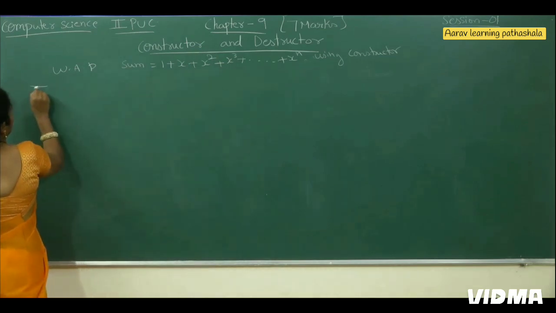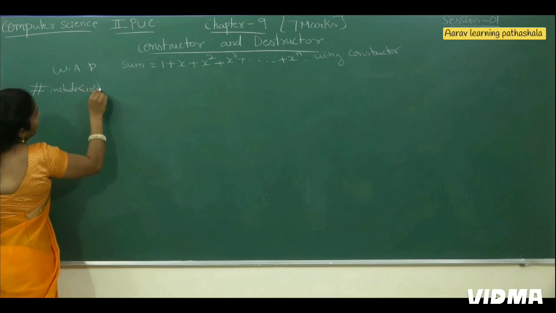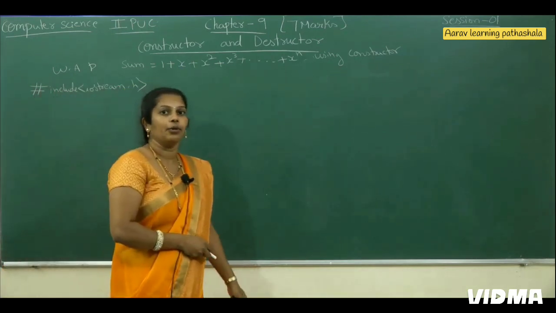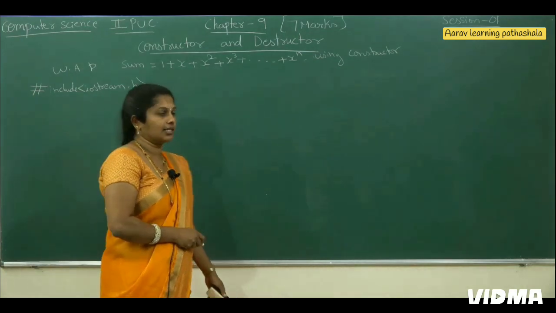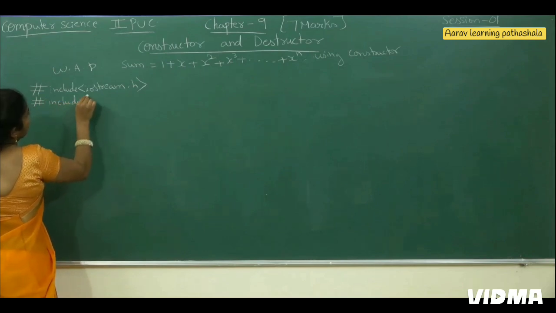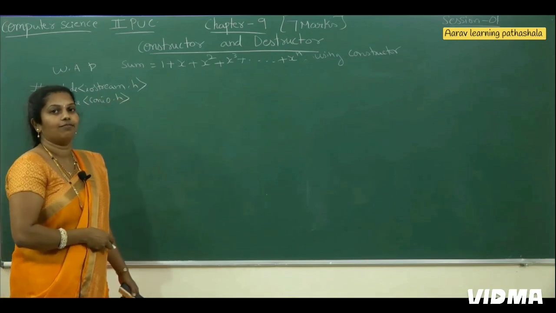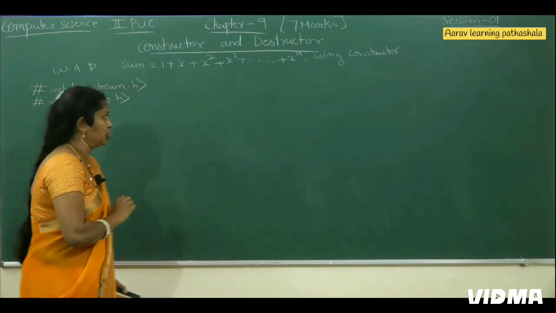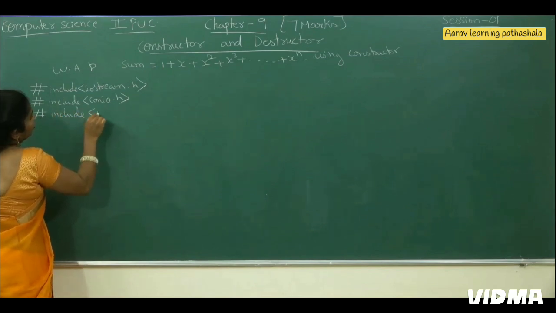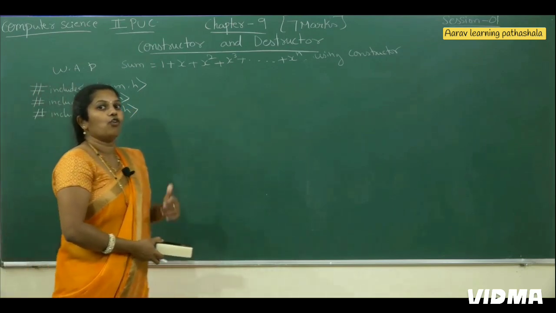As usual, first start with the header file: include iostream.h. This is the supporting header file for cin as well as cout. Next header file: include conio.h. This is the supporting header file for the clear screen as well as the getch function. Next: include math.h. This is the supporting header file to perform the power function.